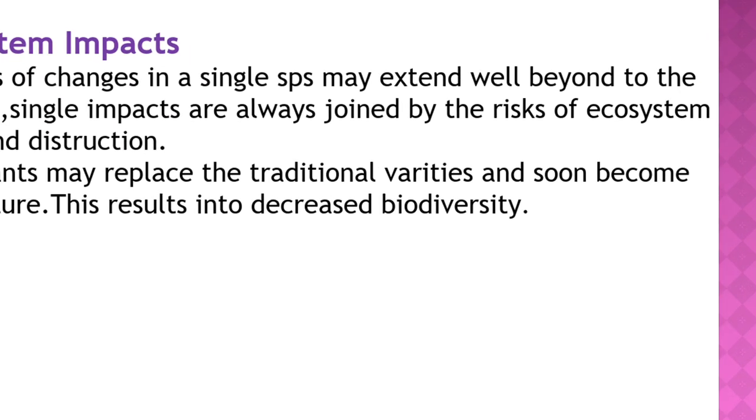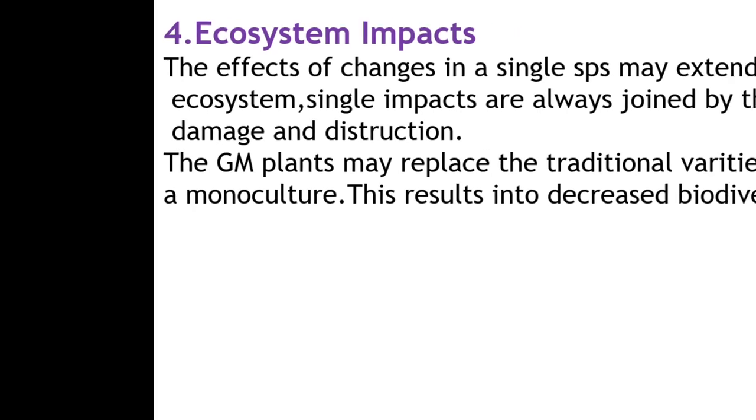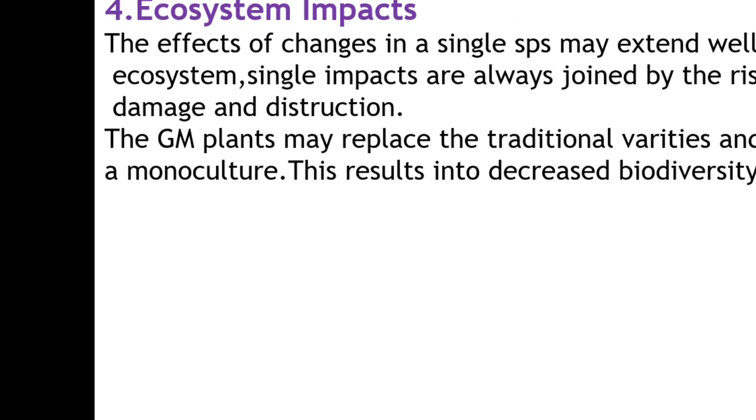That is why in the slide you can find the genetically modified plants are going to decrease the biodiversity, and that will lead to what? Monoculture. Monoculture means only you can find in the nature or in the ecosystem only the GM crop which we are introduced in the field.